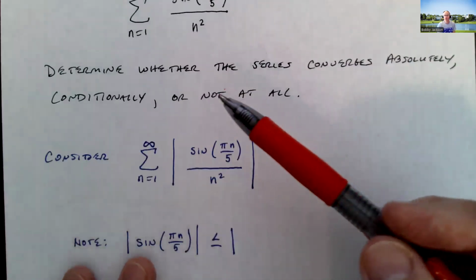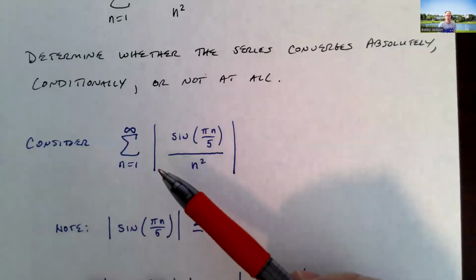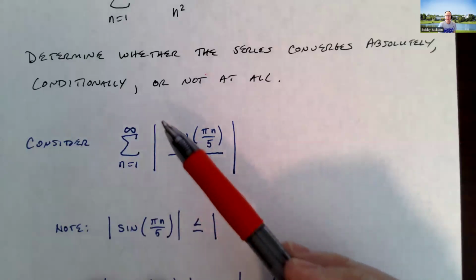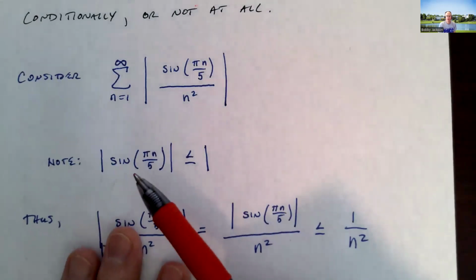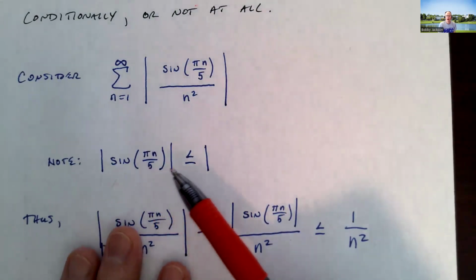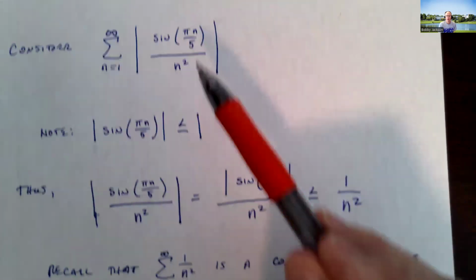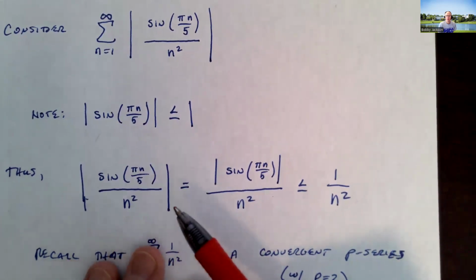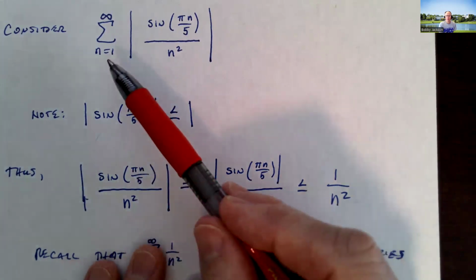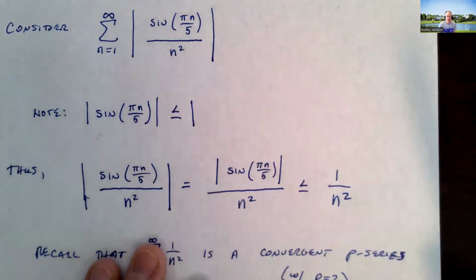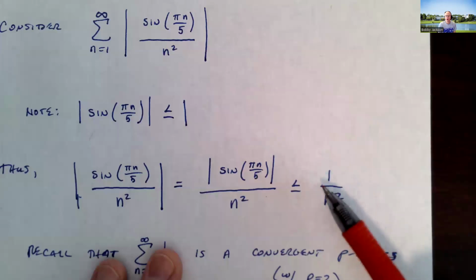We can consider now whether or not this series converges absolutely, though, by taking the absolute value. And as we've already said, the absolute value of sine of pi n over 5 is less than or equal to 1 in absolute value. So when we look at this expression, n squared will always be positive, since n is greater than 0 and we're starting at n equal 1. And so this fraction is always less than or equal to 1 over n squared.